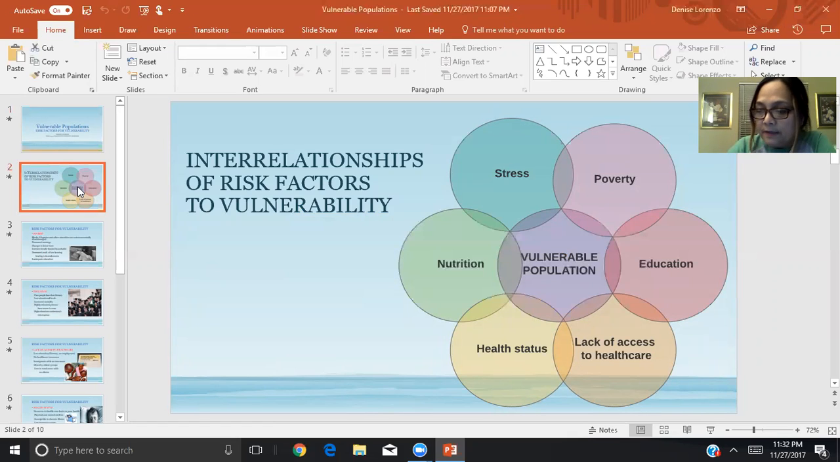Poverty has a direct effect on education, lack of health care, health status, nutrition, and stress. Education in the same manner has a direct effect on lack of access to health care, health status, nutrition, and stress. Lack of access to health care has a direct effect on health status and nutrition and stress. Nutrition has a direct effect on stress, and the cycle continues.